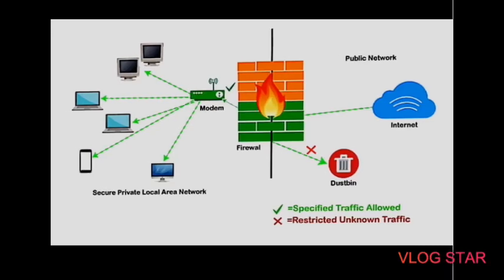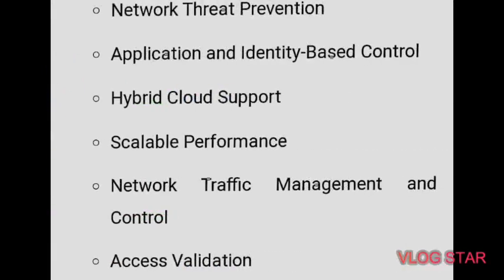Then let us see what the different functions of a firewall are. The firewall works as a gatekeeper. It analyzes every attempt to gain access to our operating system and prevents traffic from unwanted or non-recognized sources. The firewall acts as a barrier or filter between the computer system and other networks, that is the public internet.